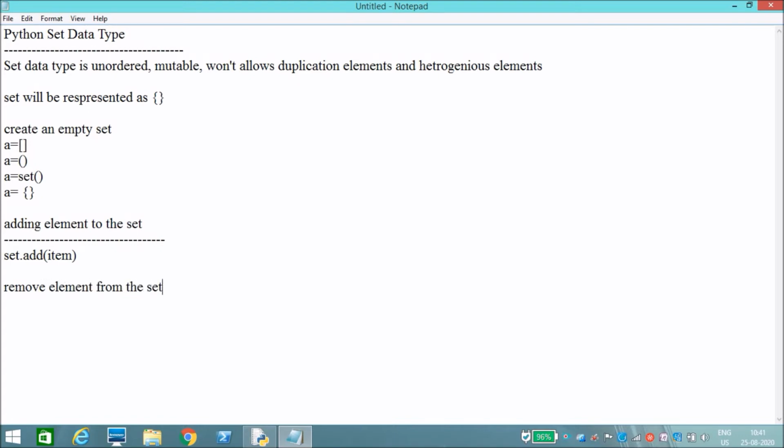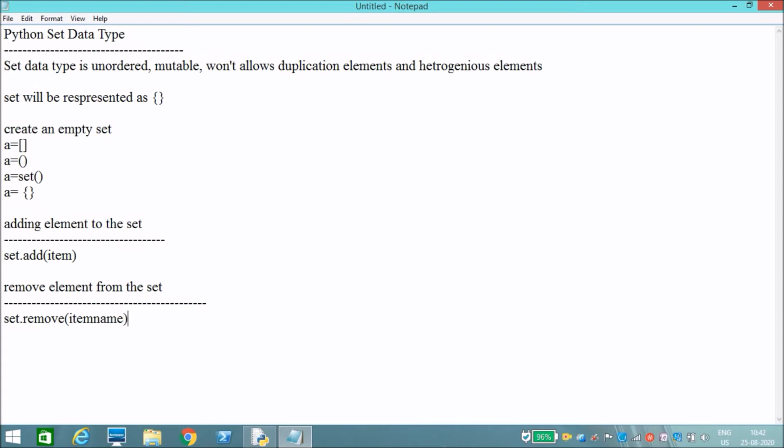from this set. Okay, here we have three methods to remove an element from this set. First one: set dot remove item, where the set is the set we have created and item is the item name.